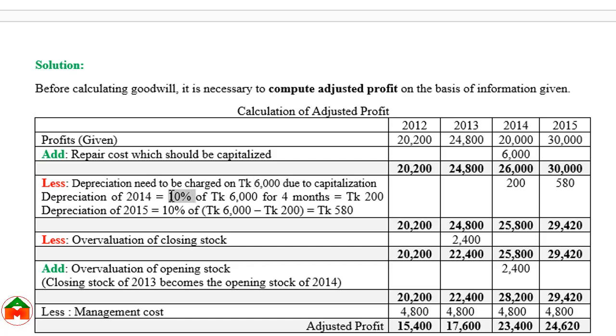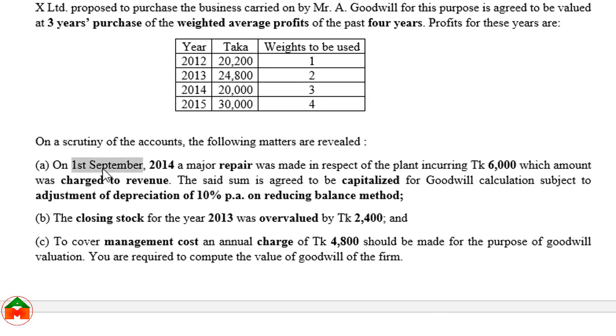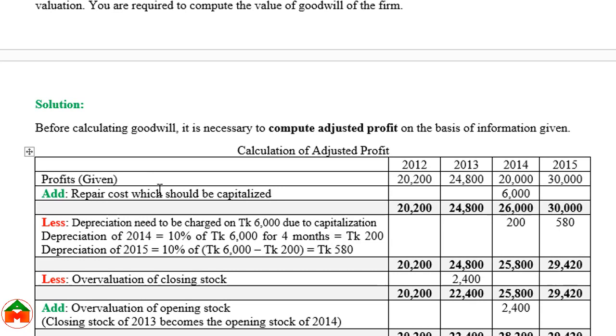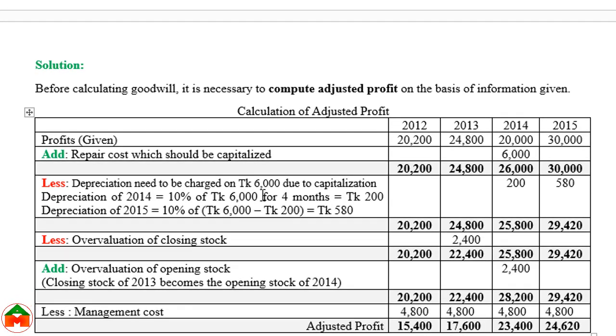The rate of depreciation is 10%. 10% of 6,000 would be 600, but that incident occurred on 1st September. That means September, October, November, December, 4 months of depreciation. So the depreciation of 6,000 at the rate of 10% would be 600, and for 4 months it is 200. So this 200 depreciation should be deducted from the year 2014.